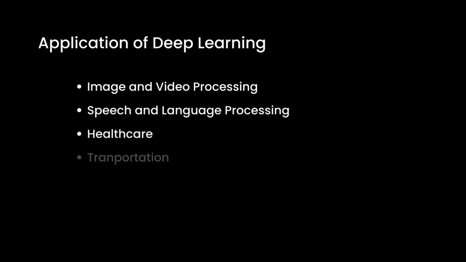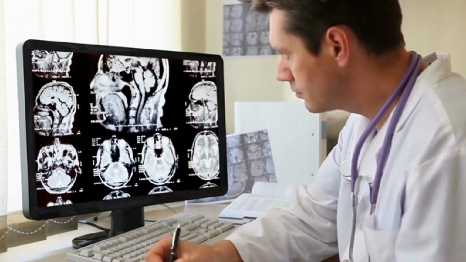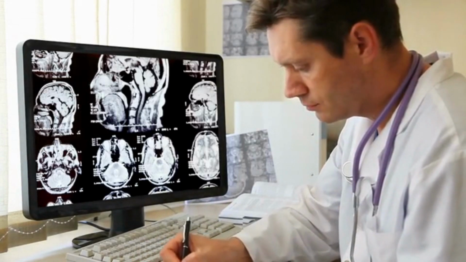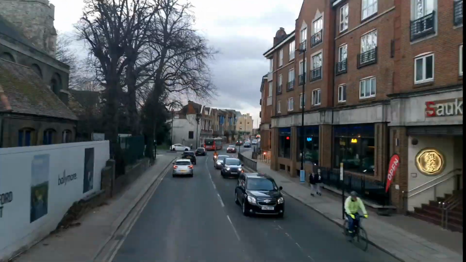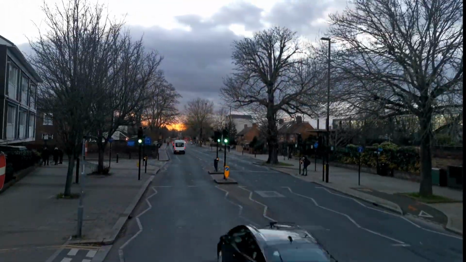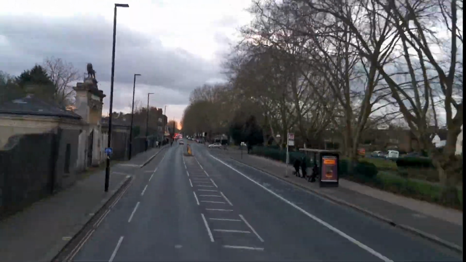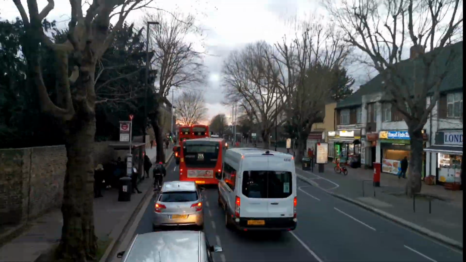Right now, let us discuss some of the applications of deep learning. Some of the interesting fields where deep learning and neural networks can be applied are image and video processing, speech and language processing, healthcare, transportation, finance, manufacturing, and many more. In healthcare, they can be used to analyze medical images, such as X-rays and MRI scans, to detect and diagnose diseases. In transportation, deep learning models can be used to enable self-driving cars and other autonomous vehicles to navigate roads and make decisions in real time.